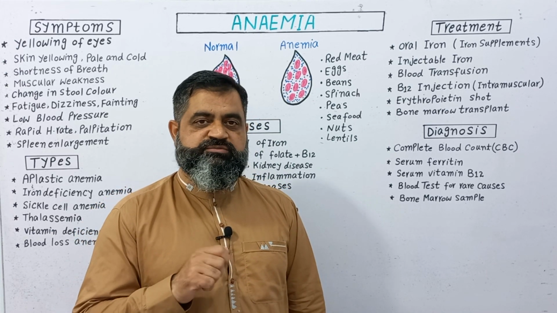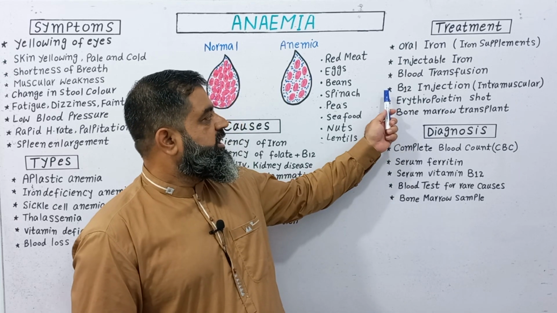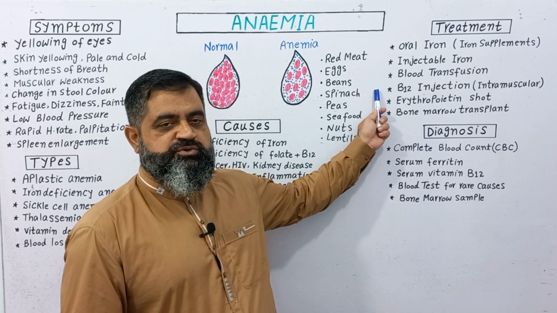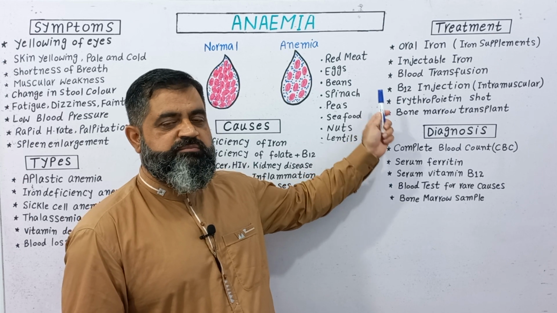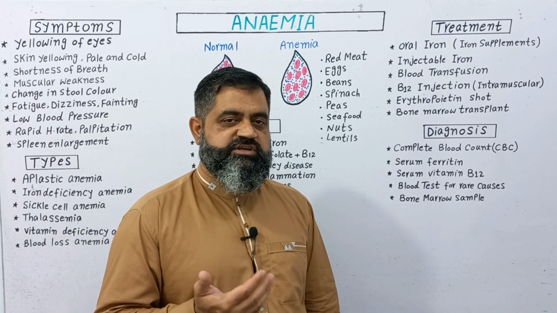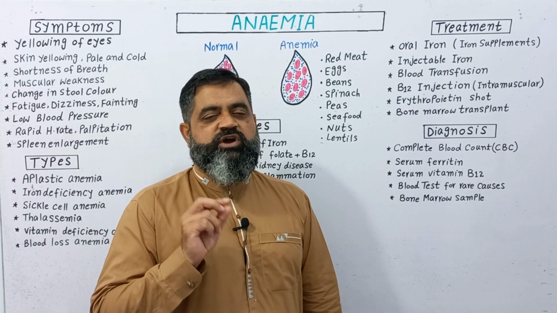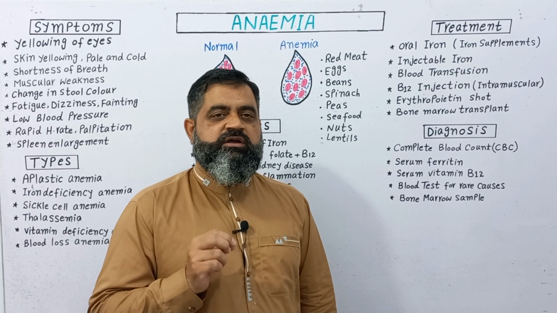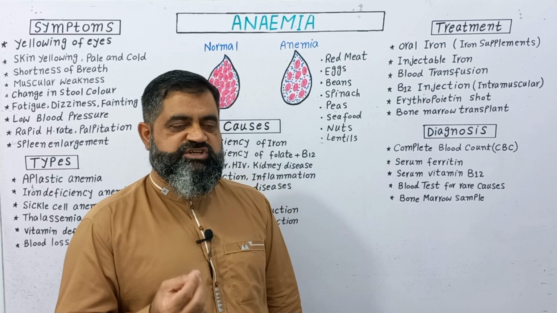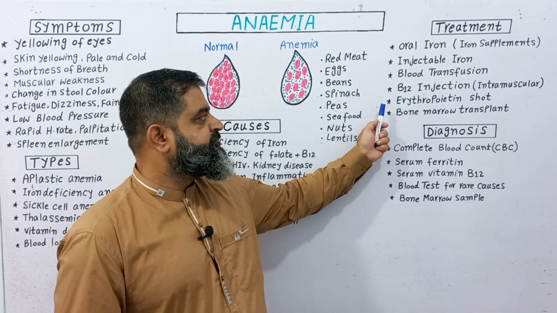Then we have to do a blood transfusion in severe cases, when no medication is working. Blood transfusion is performed after cross matching. If the anemia is due to vitamin B12 deficiency, then we inject vitamin B12 via intramuscular injection to overcome this problem.